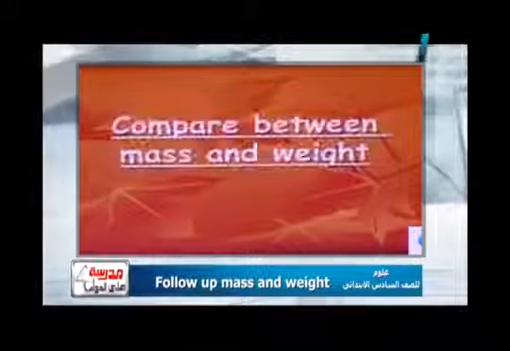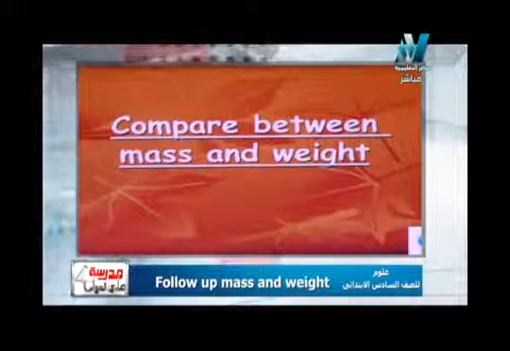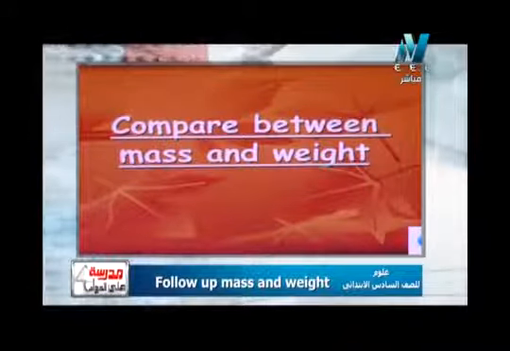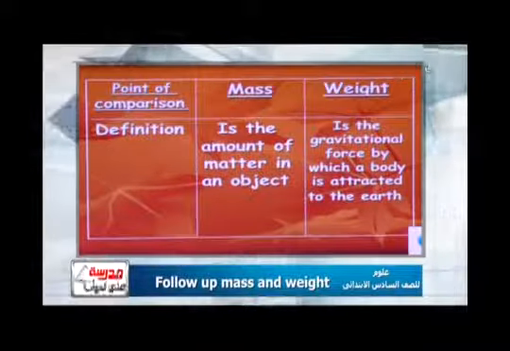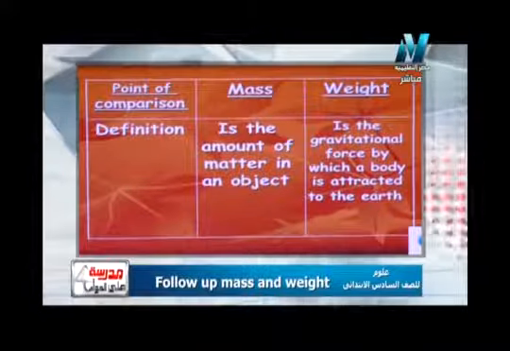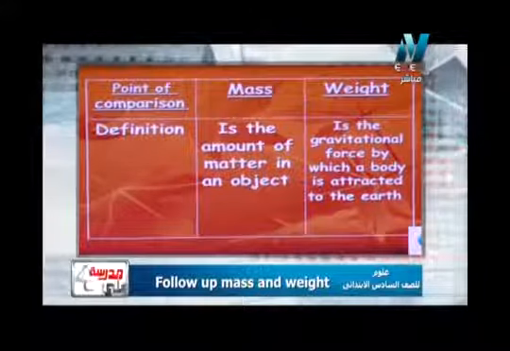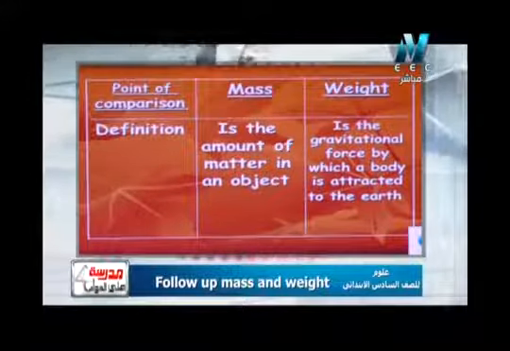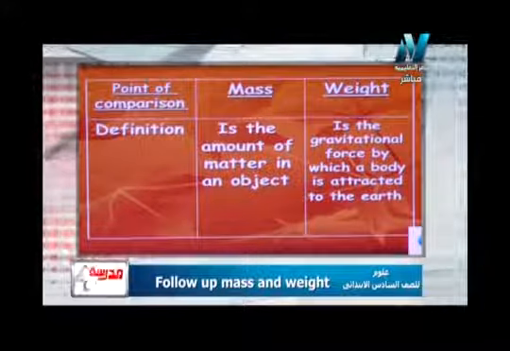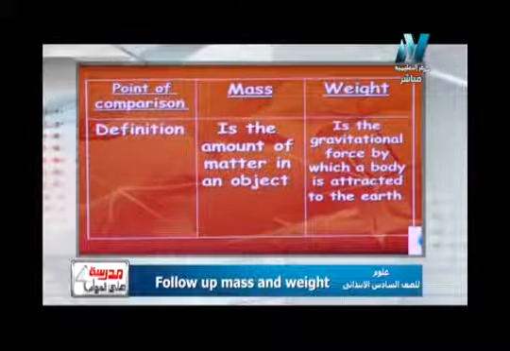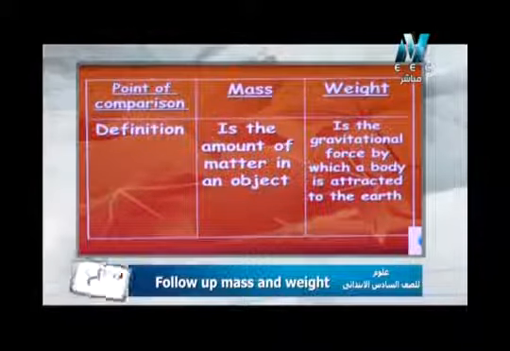So let's have a comparison between mass and weight, and after this comparison we will start how to solve a problem of mass and weight. We have a comparison between them. In the comparison we make 3 columns بعمل 3 عواميد. First column for point of comparison وجه المقارنة. For example, definition of mass and weight. Mass as we know is the amount of matter in an object. So what about weight? Weight is the gravitational force by which a body is attracted towards the earth.